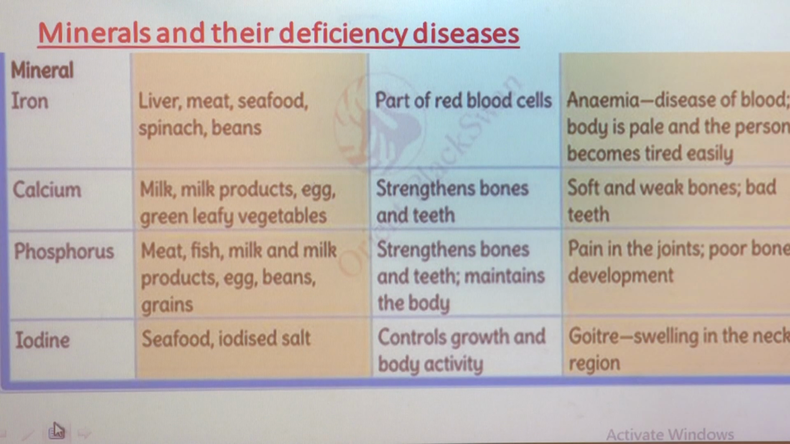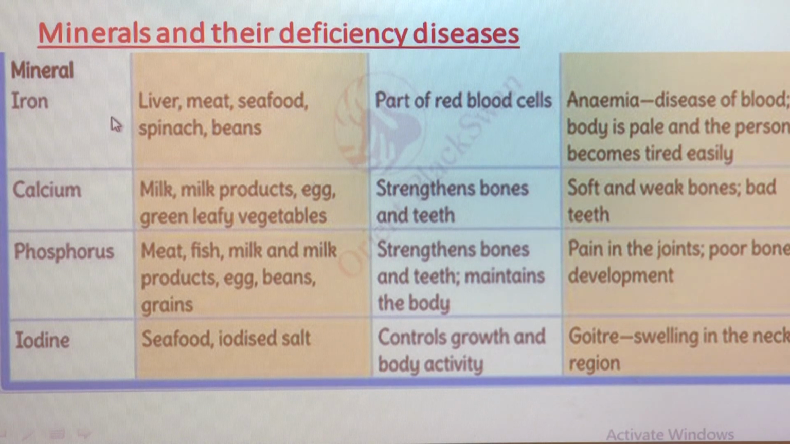Now, let us see about minerals and their deficiency diseases. In the first column, you can see the names of minerals. In this column, you can see some sources for that particular mineral, and here are the functions of that mineral. And in the last column, you can see the deficiency diseases which can be caused due to deficiency of that particular mineral.